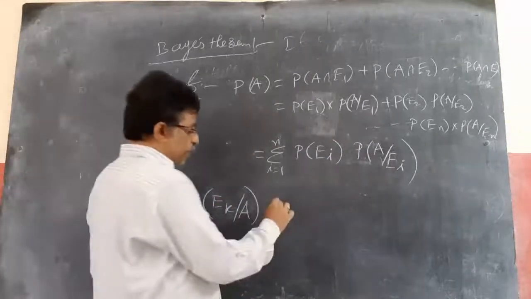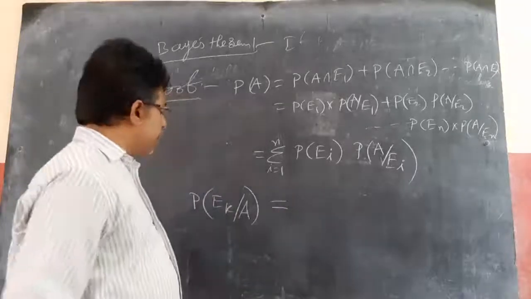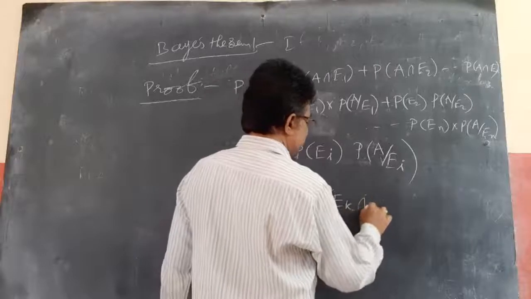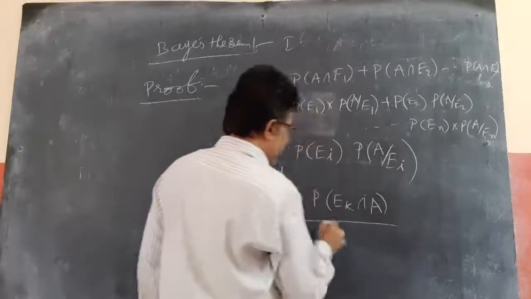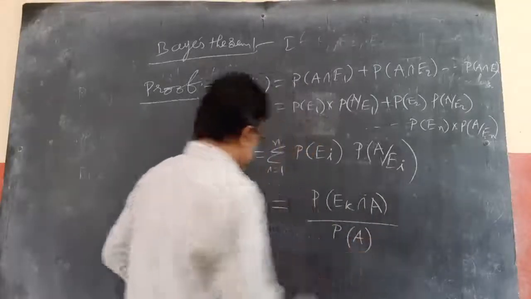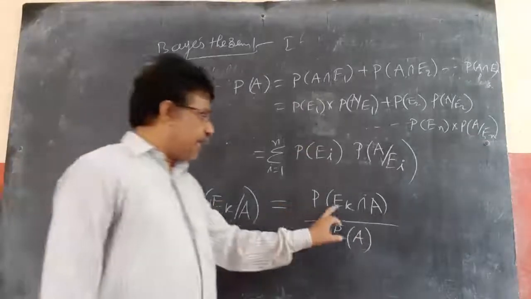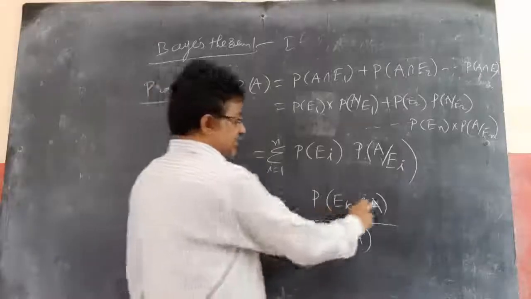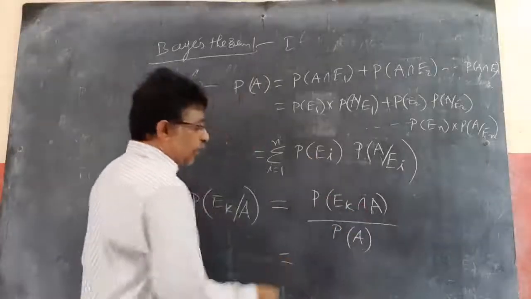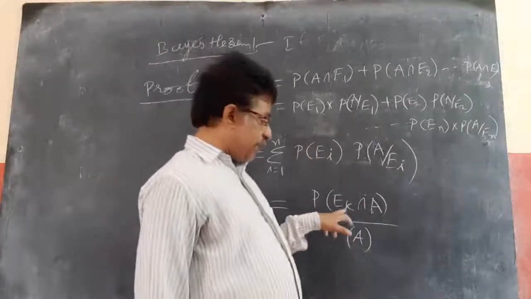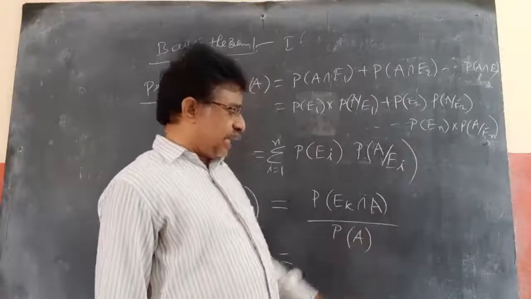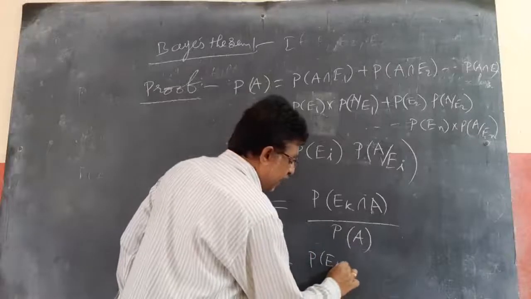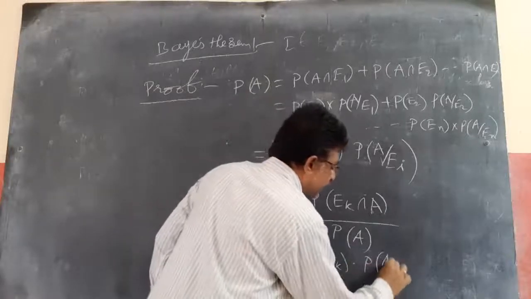According to the conditional property, P of Ek by A equals P of Ek intersection A by P of A, like P of A by B equals P of A intersection B by P of B. Now again from the multiplication theorem, P of Ek intersection A I can write as P of Ek into P of A by Ek.